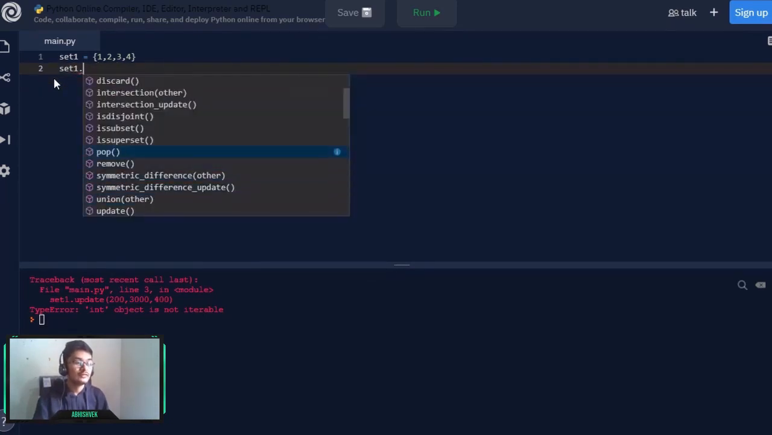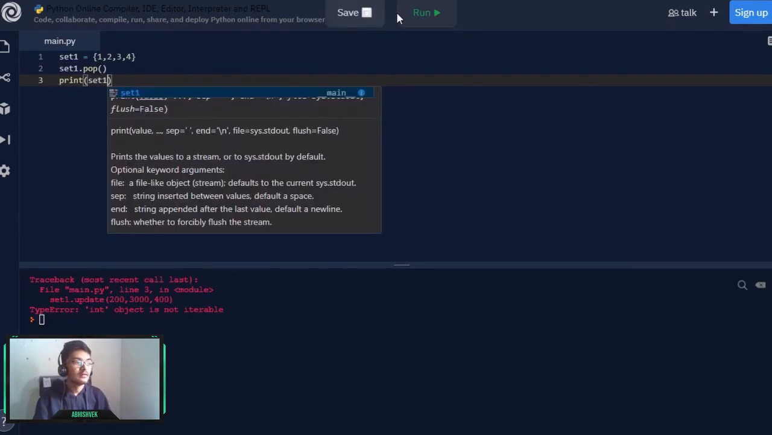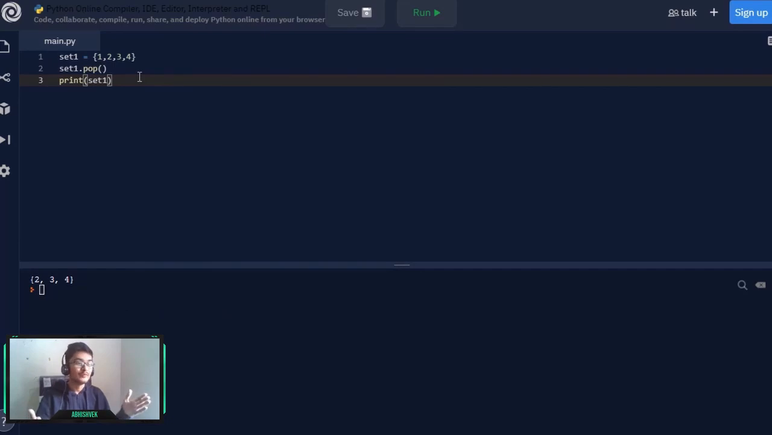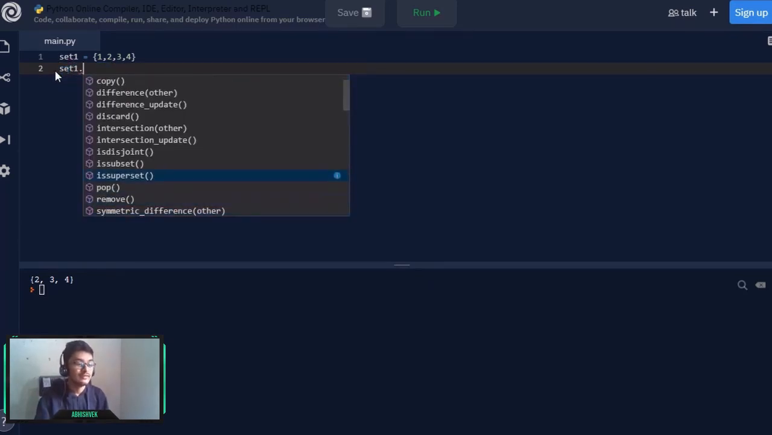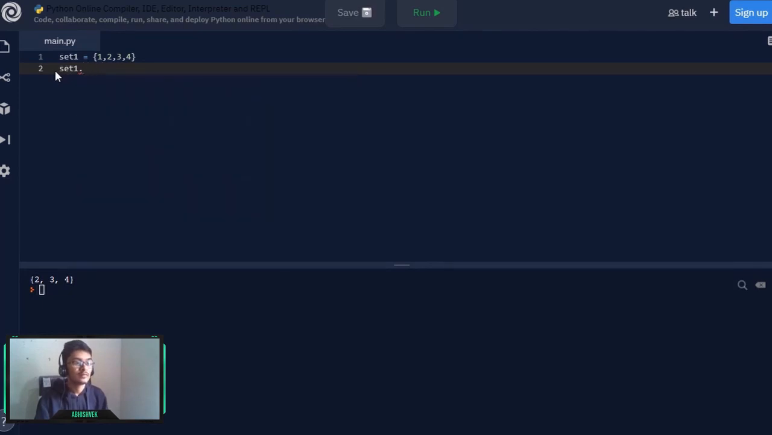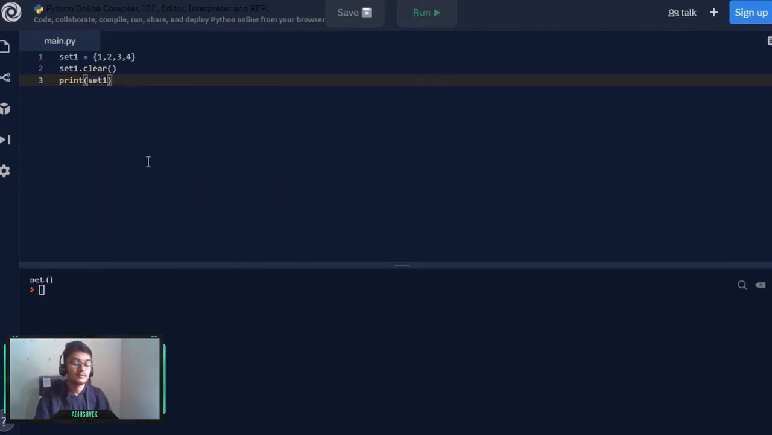Now you can also pop an item from your set by typing set1 dot pop and printing set1, and if I simply run it, here values are getting removed, but they are unordered and unindexed. In the case of a list, while popping, the values get popped from the end of the list, but here you can see that the values can be popped from anywhere. That is, it's unordered and unindexed. So this was set. Now let's try to perform some other operations, like you can also clear the entire set, and if I simply print it out, our set will be cleared.